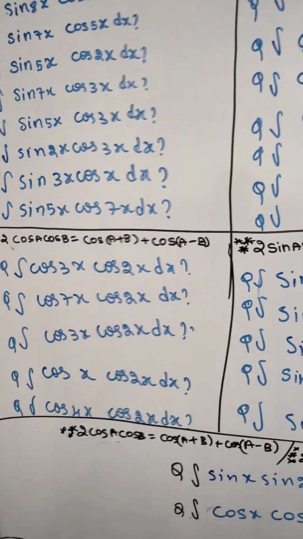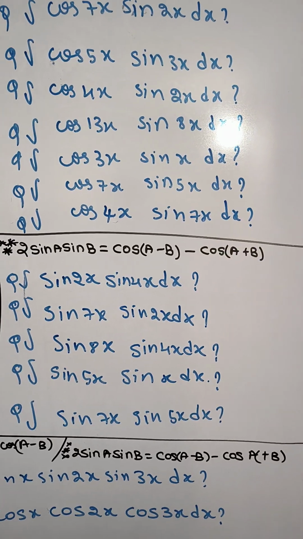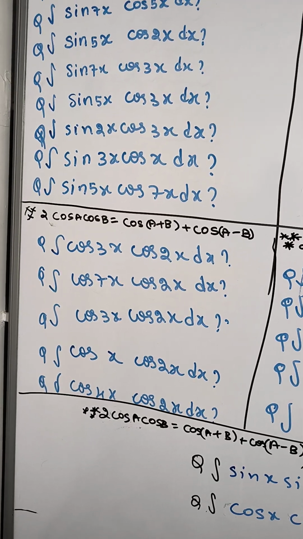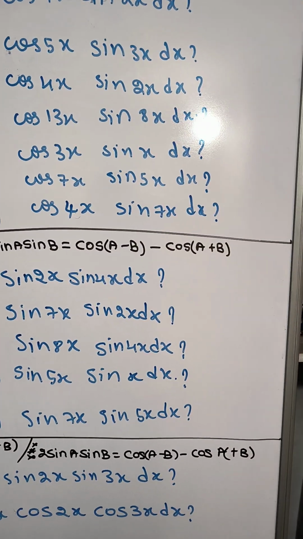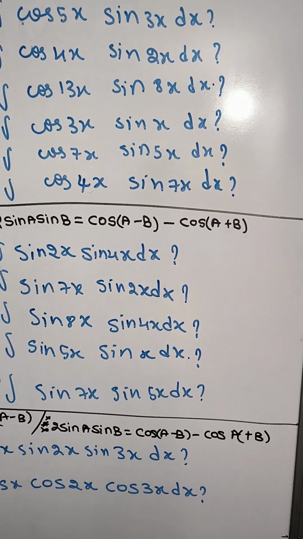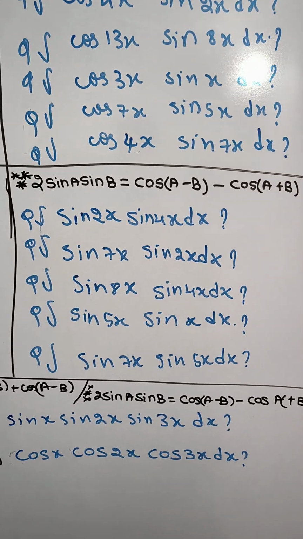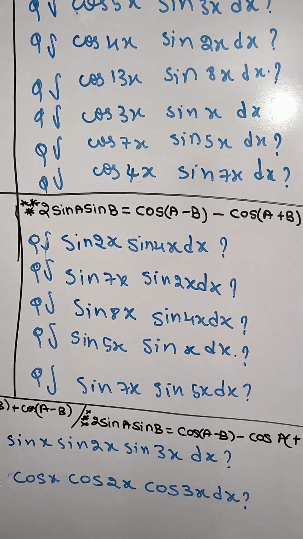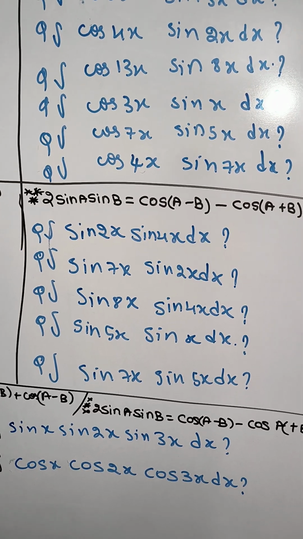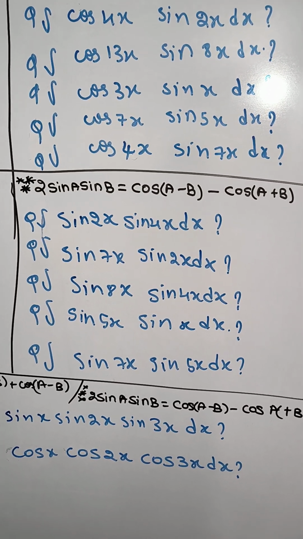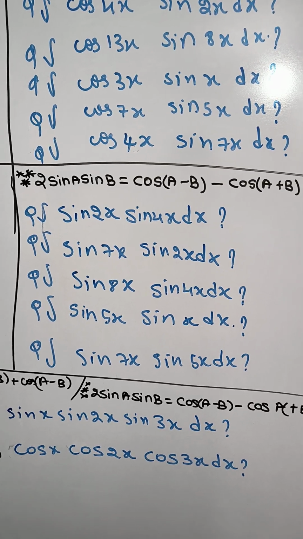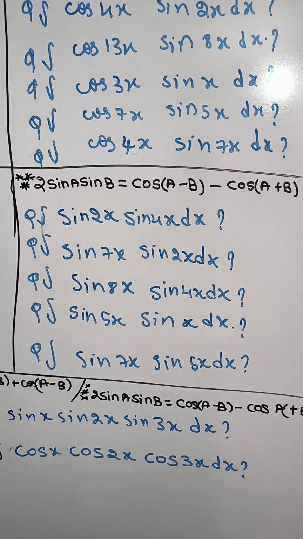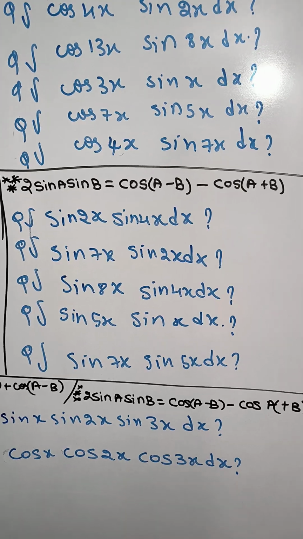Now this was two cosines and this is two sines, and the formula is similar. The two cosines are in terms of cos terms, and the two sines are also in terms of cosines. Okay, now I will read these, and the questions will be like this. Integral sin 2x sin 4x dx, integral sin 7x sin 2x dx, integral sin 8x sin 4x dx, integral sin 5x sin x dx, then integral sin 7x sin 5x dx.